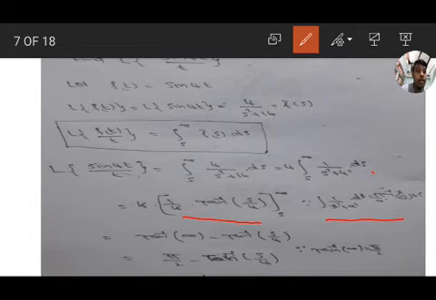Upper limit tan inverse infinity minus lower limit tan inverse s by 4. Tan inverse infinity value is pi by 2 minus tan inverse s by 4, that is cot inverse s by 4, is the answer. Okay, write down the problem.